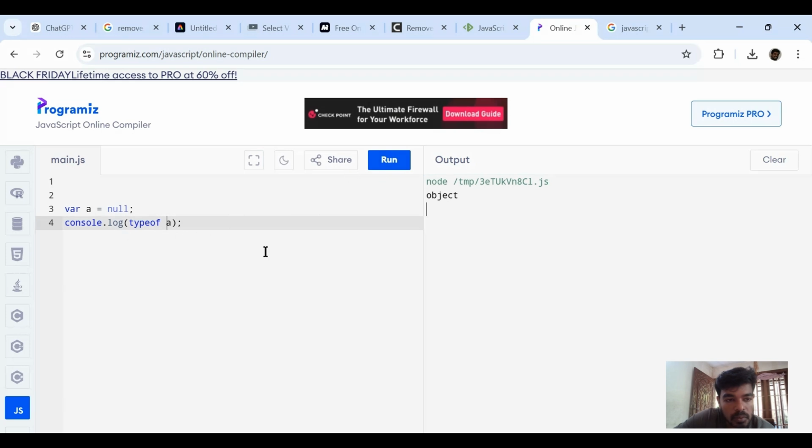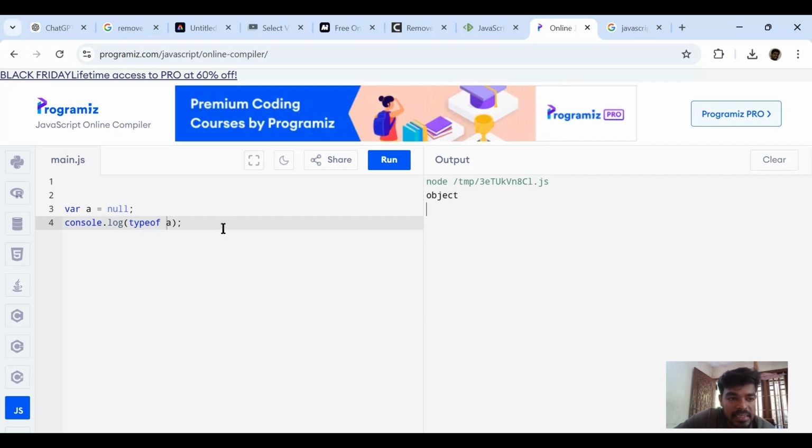If any variable is declared with the value null in JavaScript, it will take its default data type as object. If any variable is declared and initialized with the value null, then its data type will be object. Okay, I think it is clear now with this question. We can move to the other question.